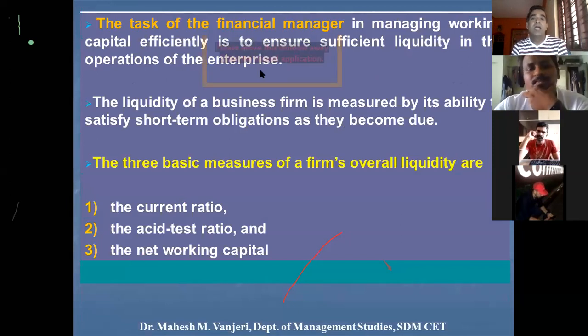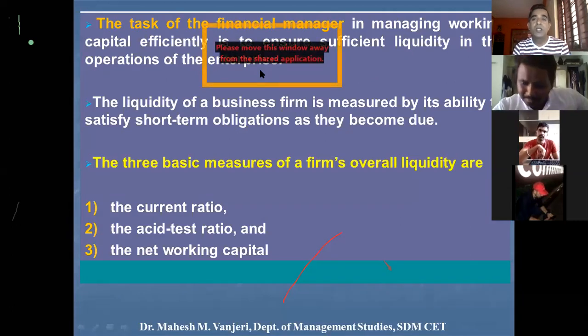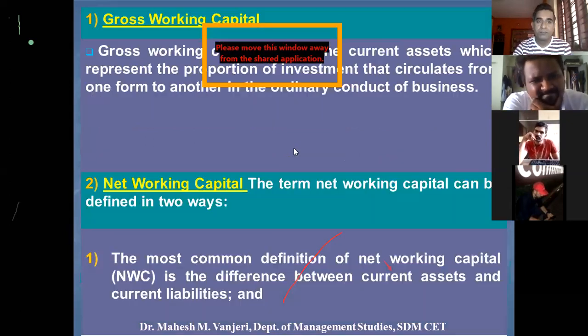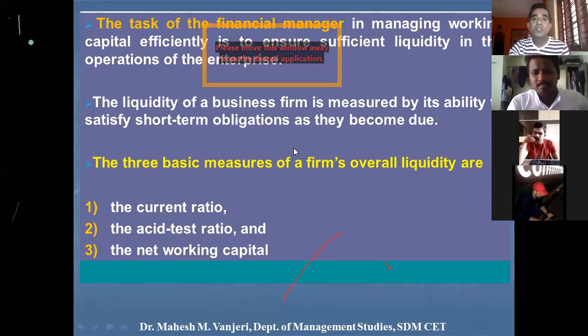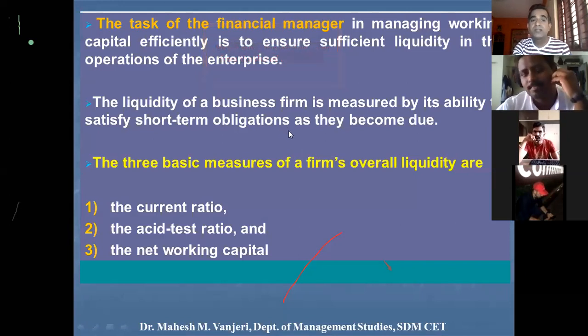Okay. And the task of the financial manager in managing working capital efficiently is to ensure sufficient liquidity in the operations of the firm. Liquidity here is the availability of cash in the business to make short-term payments or short-term obligations. The liquidity of a business firm is measured by its ability to satisfy short-term obligations as they become due.